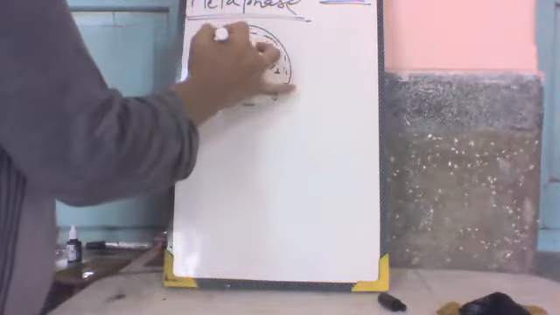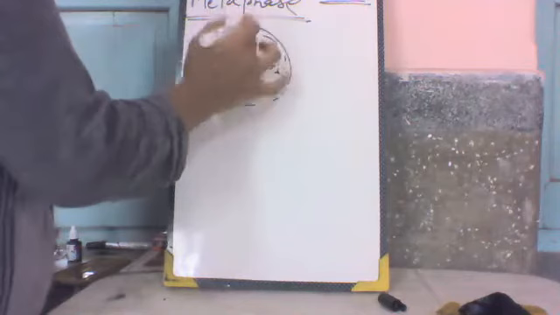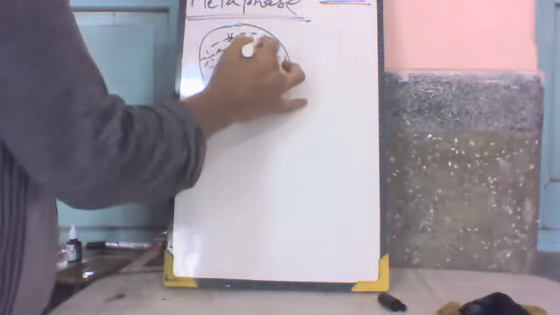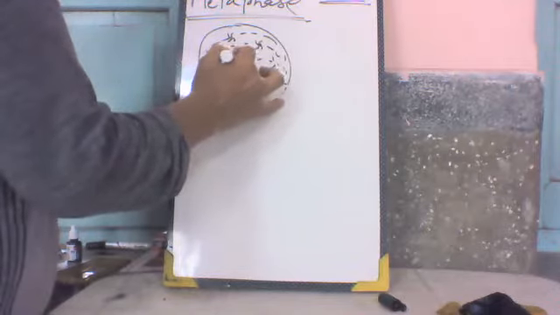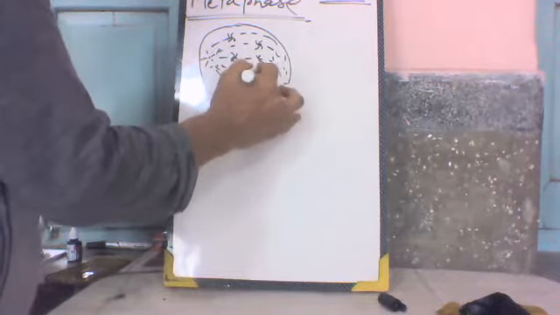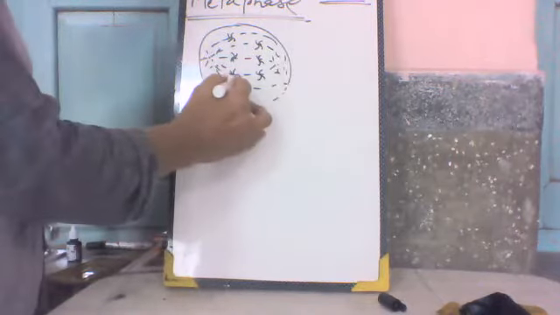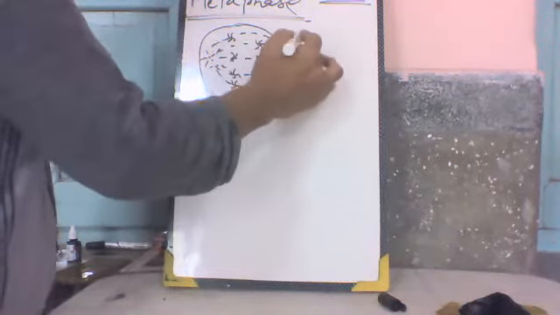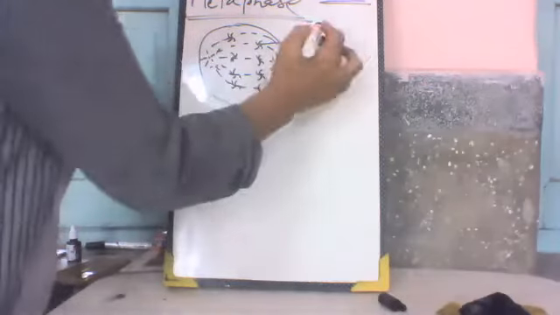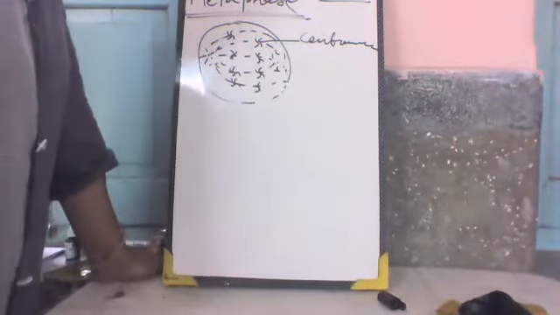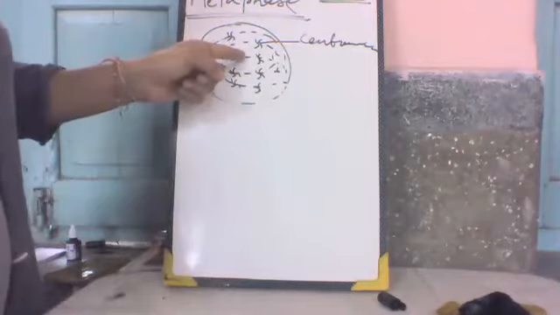These chromosomes move towards the equator, and they get attached to the spindle fibers. They are attached by the centromere. They move towards the equator.